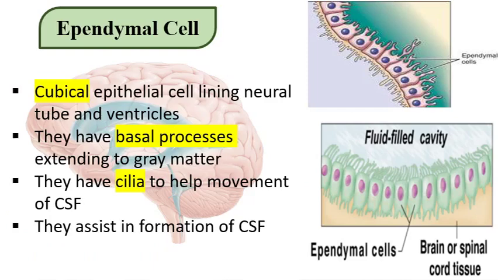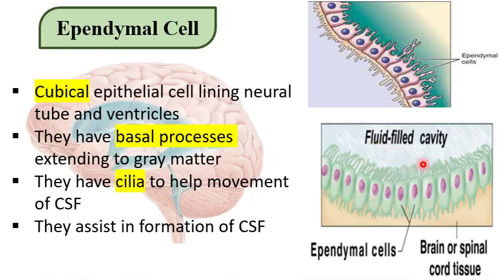Another and last cell of the CNS neuroglia is the ependymal cell. Ependymal cell is a cubical epithelial cell, lining the neural tube and the ventricles, and has basal processes. These basal processes extend into the gray matter. They have cilia to help the movement of CSF, and they assist in the formation of CSF.